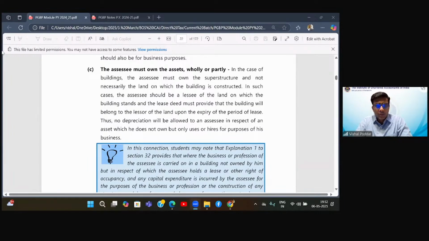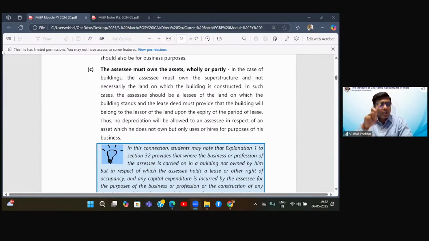Sir, if the employee's contribution is not deposited in time, then will we not get the deduction in any year? Perfect. So there is a difference between employee's contribution and employer's contribution. If you do not deposit the employer's contribution by the due date of filing returns, which is covered as per 43B, you will not get the deduction now, but you will get the deduction in future because employer's contribution is covered by the 43B restriction. However, employee's contribution is not covered by 43B.